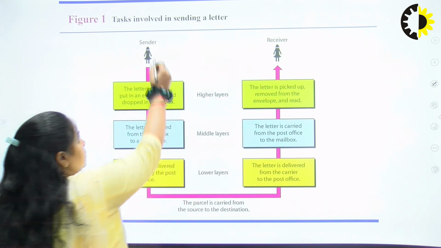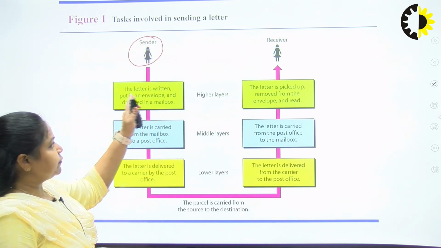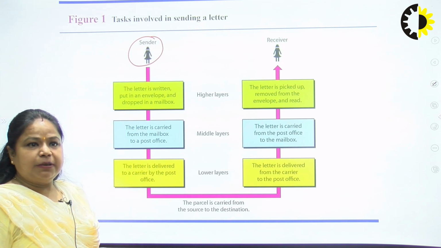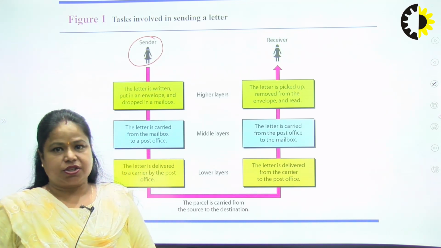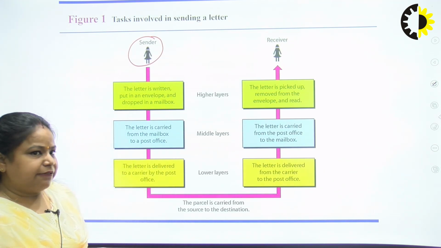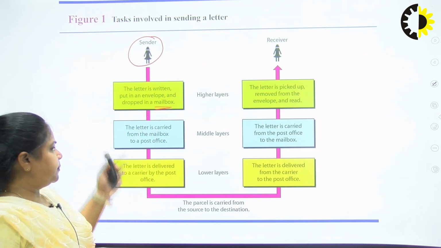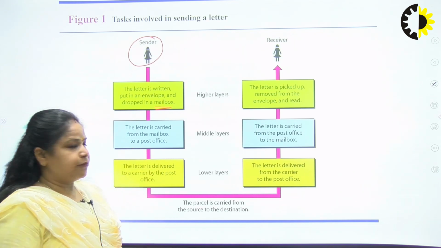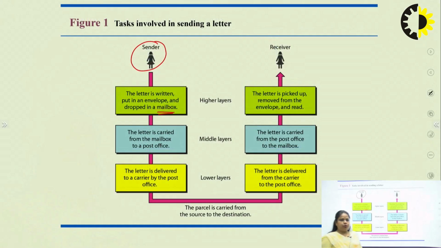Suppose I am the sender and I want to write a letter to someone. What happens? First of all, I write the letter, put it into the envelope and write the source address and the destination address, meaning the sender's address and the receiver's address, and finally drop it in a mailbox. After that, the letter is carried from the mailbox to the post office. So again, the second layer works, as the letter travels from the mailbox to the post office.